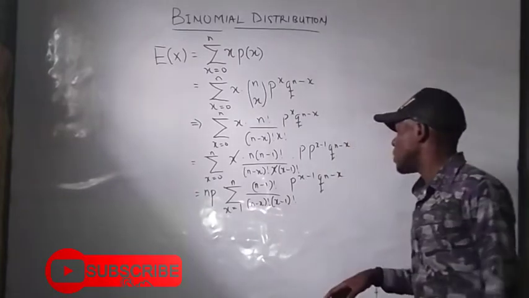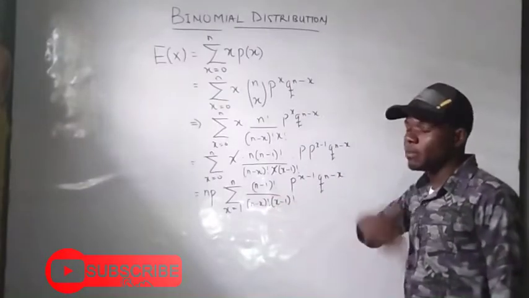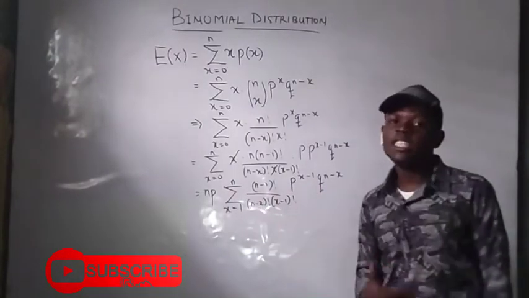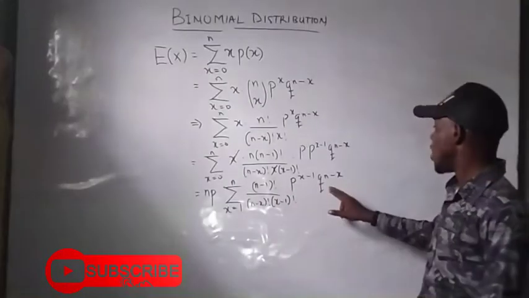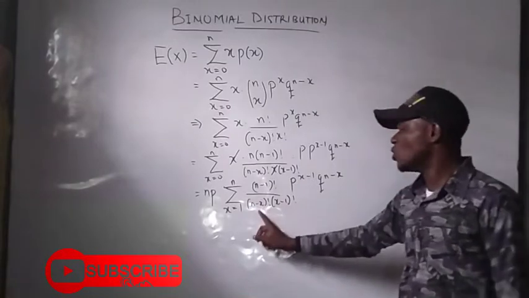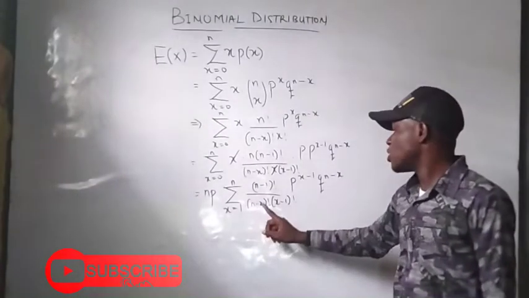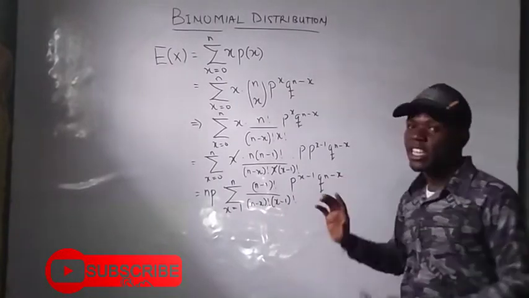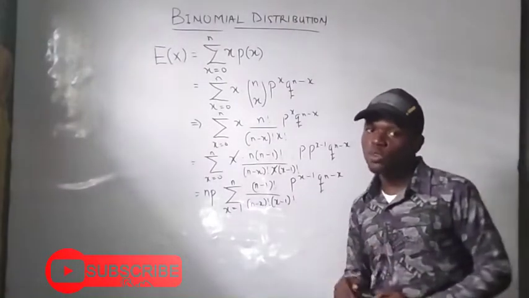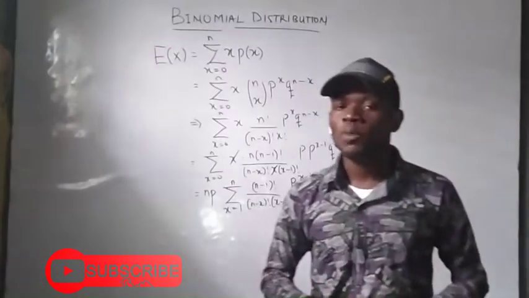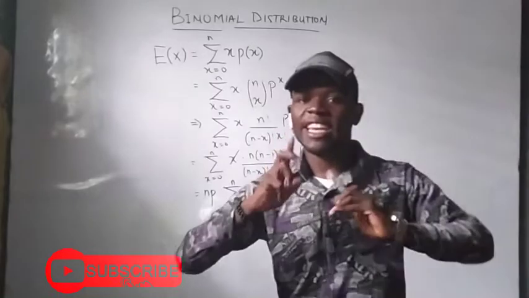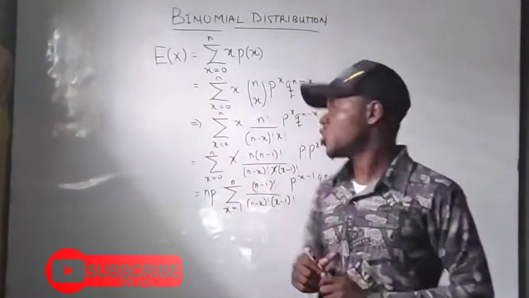Now, I need to expand it one step ahead, because I needed it to become a legitimate probability function. I did not tamper with the n minus x factorial; it is still intact. What I did was manipulate my n and my x simultaneously.